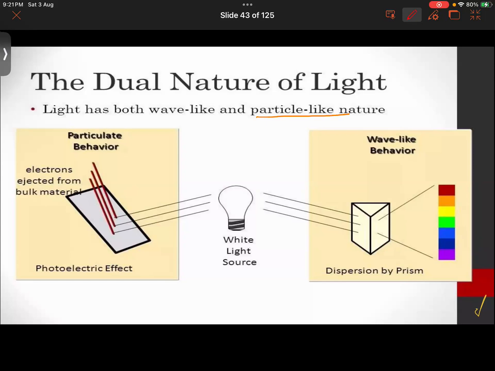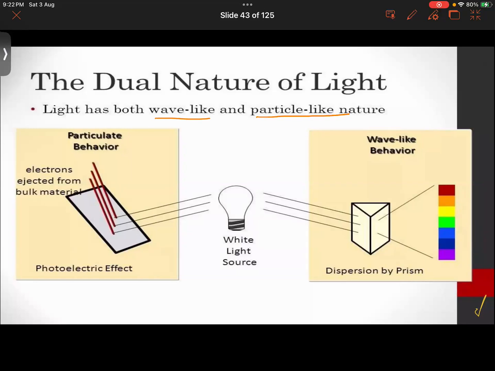So we'll be coming to that topic as well. Just hold on for a minute. In a sequence, we are going to move in the class. Now, see, the first thing, as we have learned, is that light is a form of energy, and light travels in a straight line. It will always be traveling in a straight line, right? Another thing is that light has both wave-like and particle-like nature. So light travels in the form of waves and also in the form of particles, right?